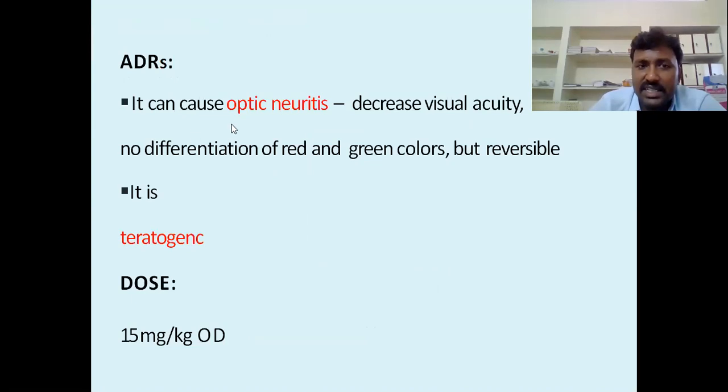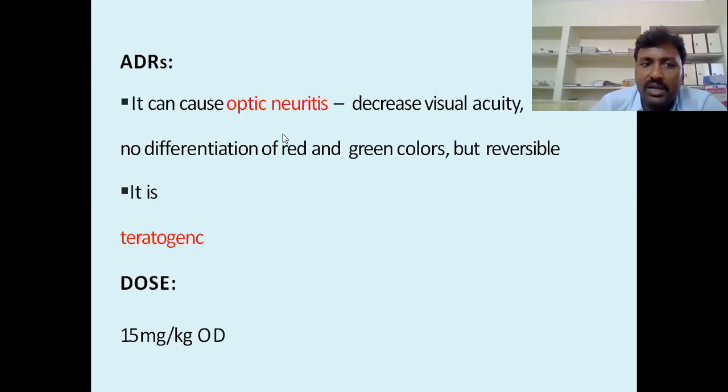Then the adverse reaction: it can cause optic neuritis, which is inflammation of the optic nerve, decreasing visual acuity. Because of this, visual acuity decreases and there is no differentiation of red and green colors, but it is reversible.